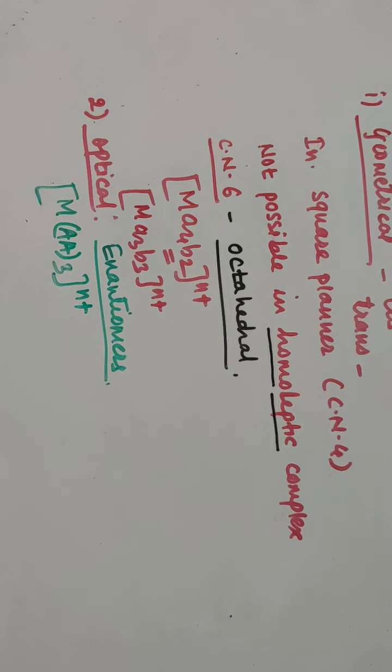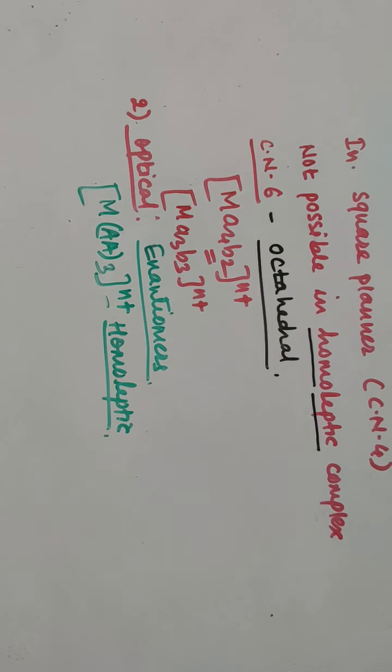Then in the case of heteroleptic complexes, we have seen two more compounds. In heteroleptic complexes, optical isomerism is possible, but they can show geometrical isomerism also.